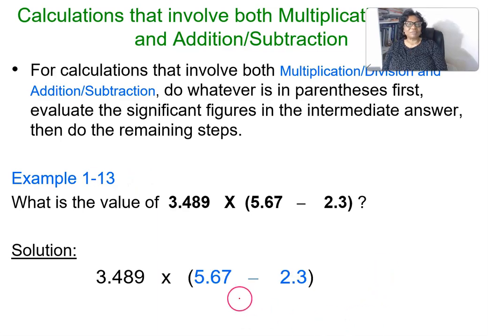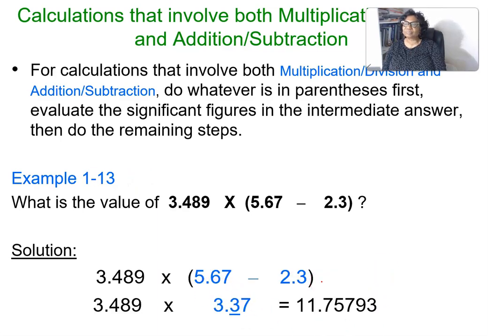So we'll do this part first. When you do this part, you see we are putting a line here to show that our answer is supposed to be in 1 decimal place. So in short, we are supposed to have 2 significant figures.